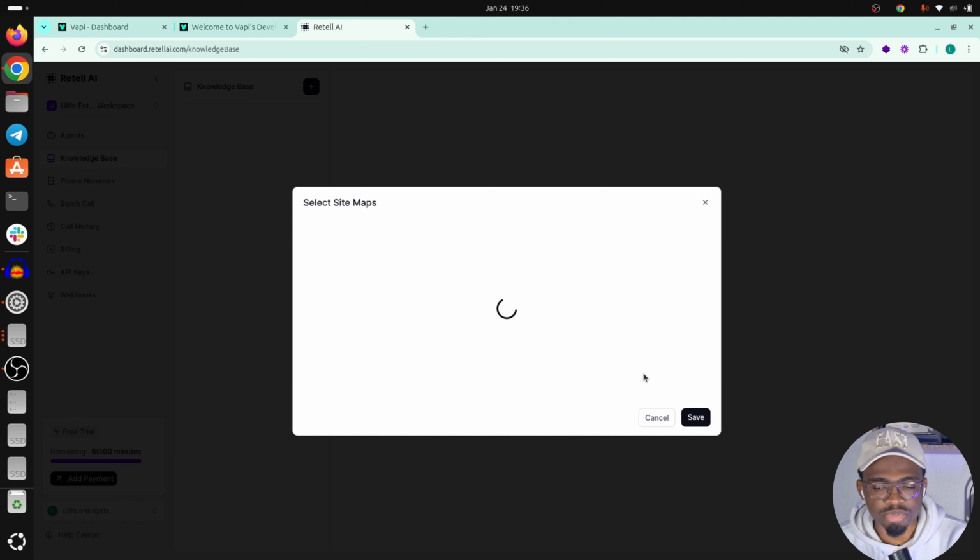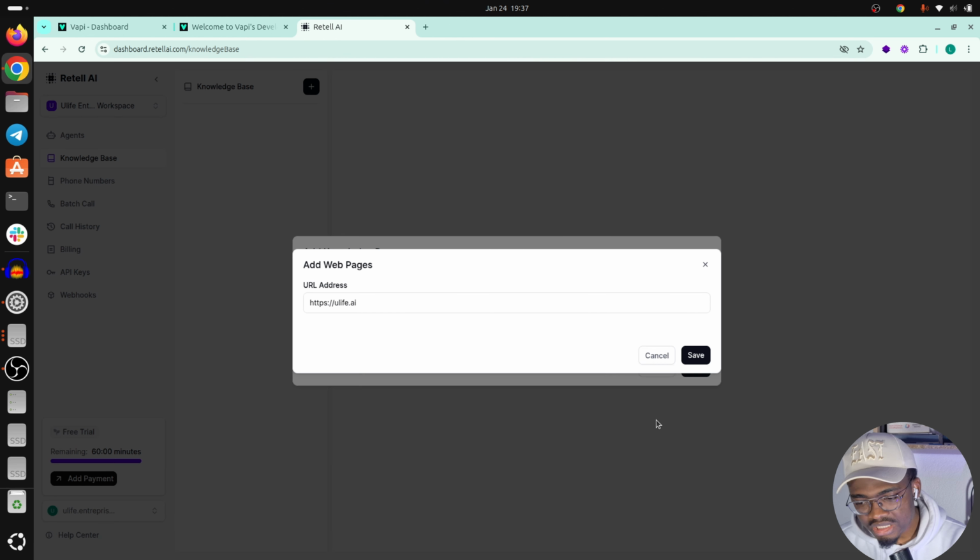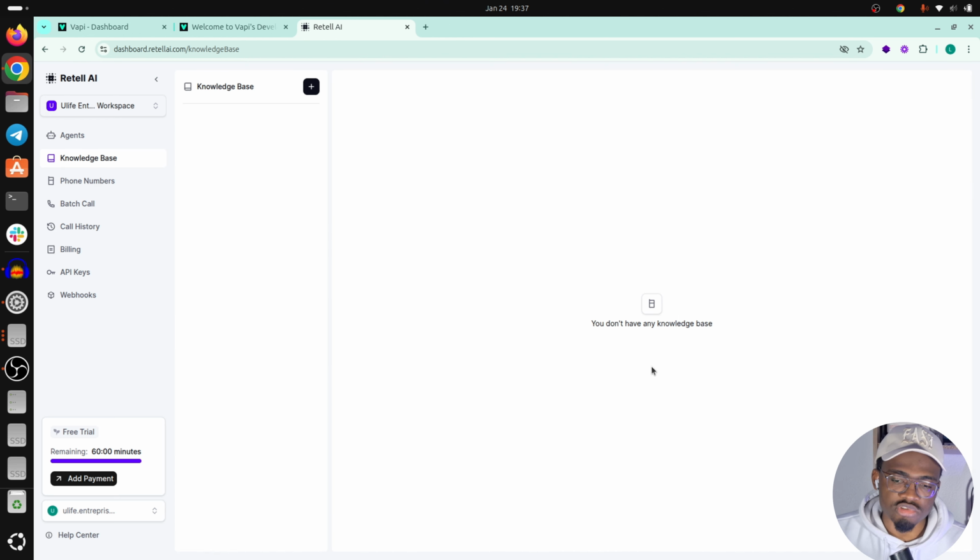It's not scraping all the pages, unfortunately, but it's actually scraping at least 100. I think here it's 5,000. I have like 7,000 pages on the server, but it scraped 5,000. So you can select all these and import them. I think the maximum is 300, and you will import it into your project as knowledge base, which is really good when you want to quickly get knowledge base from someone's website or from your own website and work with it.